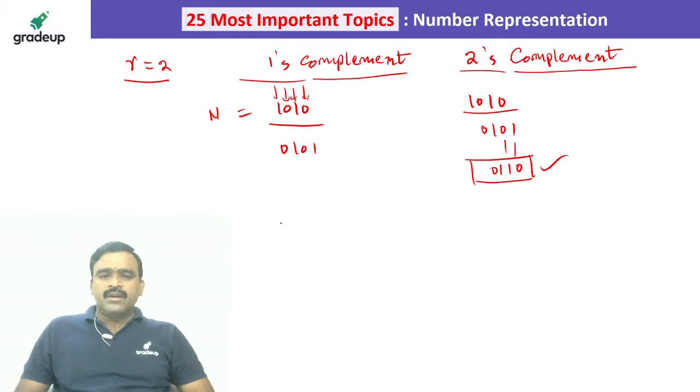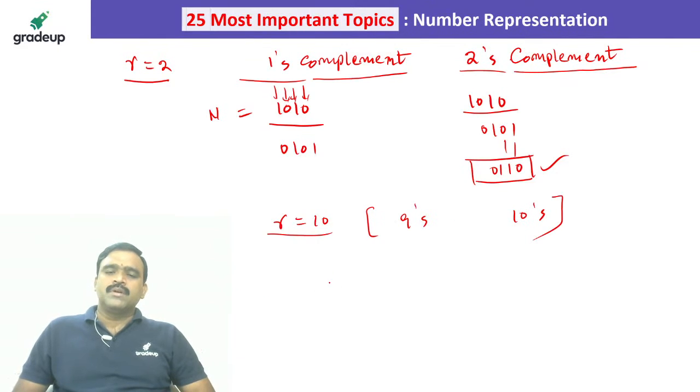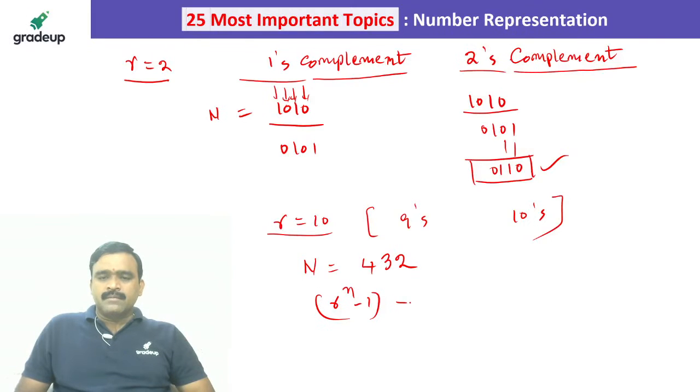Understand? Even for a decimal system, for example, if R is equal to 10, we can have 9's complement and 10's complement, like this. For example, if the number n is equal to 432, let us suppose. As I told you, the 9's complement is R power n minus 1 minus n. So what is the R value here? 10. The number of digits is 3. So it is 10 power 3 minus 1 minus n.